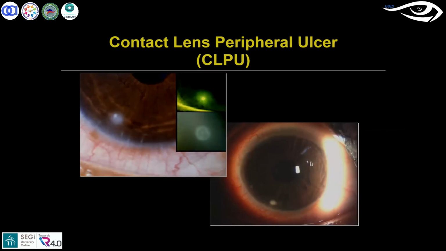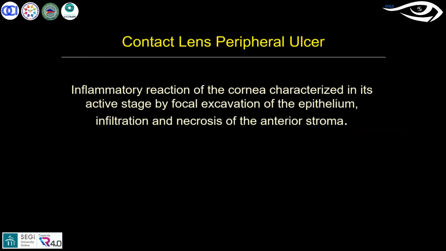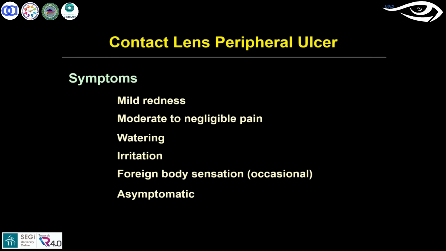By definition, CLPU is an inflammatory reaction of the cornea characterized in its active stage by excavation of the epithelium, infiltration, and necrosis of the anterior stroma. So it's basically open there. There is an inflammatory reaction of the cornea with epithelial and stromal changes. The symptoms: mild redness can be there, moderate to negligible pain, watering, irritation, foreign body sensation. Sometimes, when it is very early, patients will be asymptomatic also.